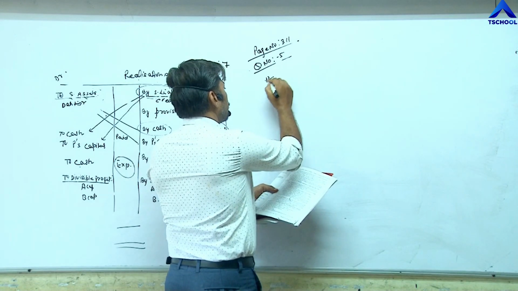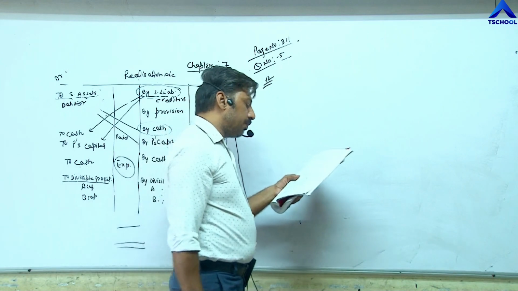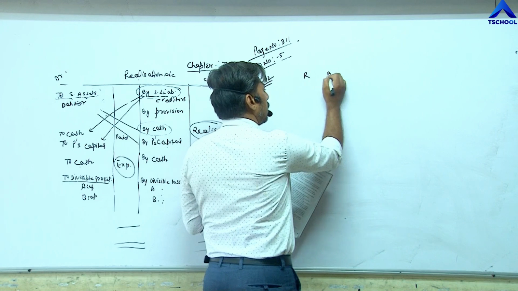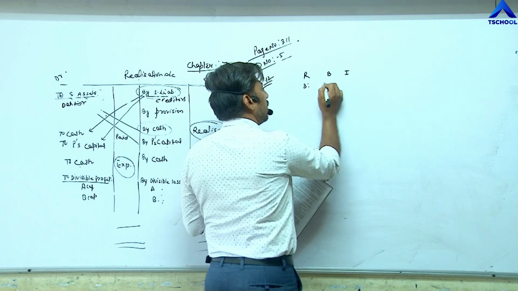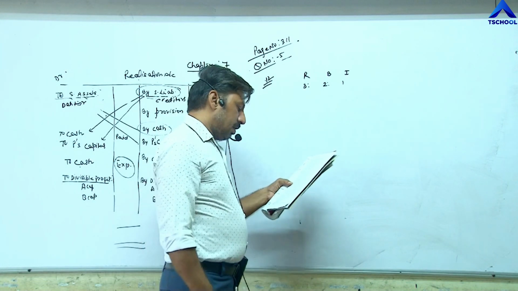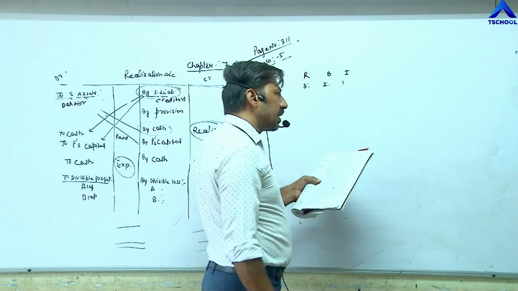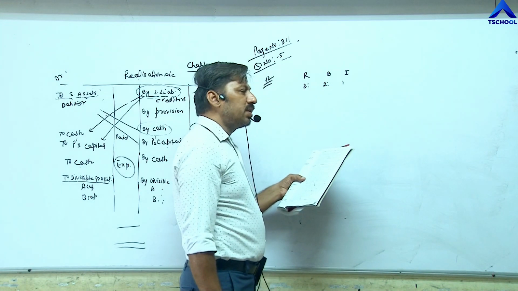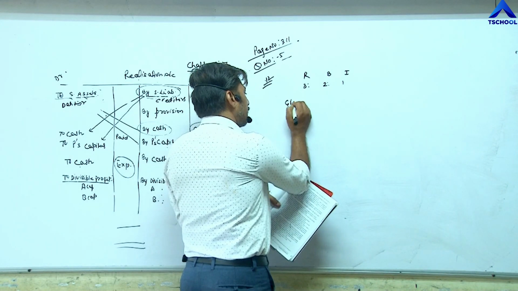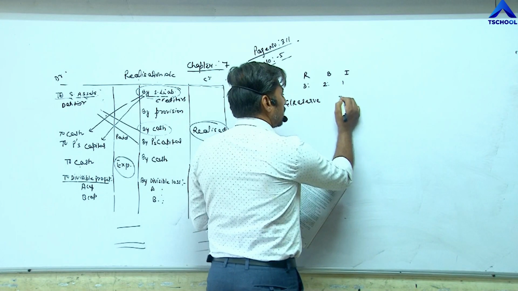Point number 12 in question number 5. The profit and loss sharing ratio of partners R, B and I is 3:2:1. Three partners are there, R, B and I, with ratio 3:2:1. Undertake the disposal of the following balances, which means at the time of dissolution they are disposing these accounts. First item is general reserve. Value is given as 18,000 rupees.